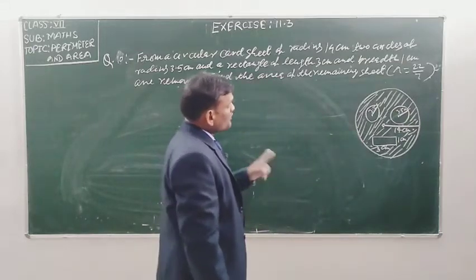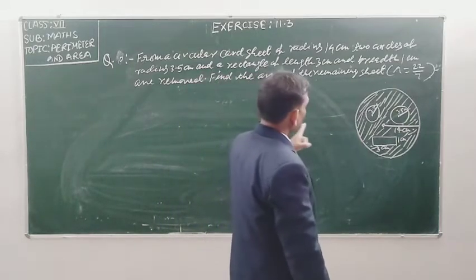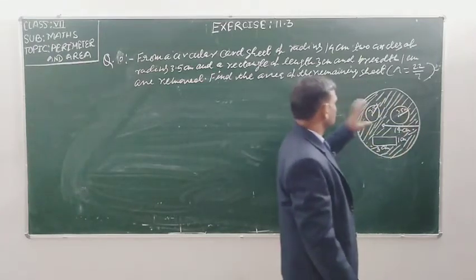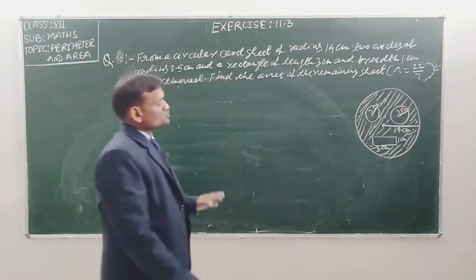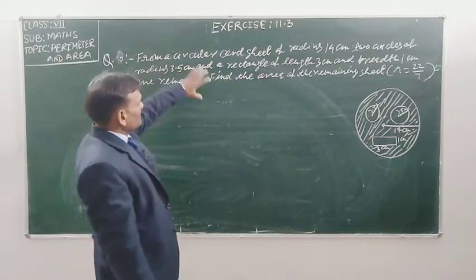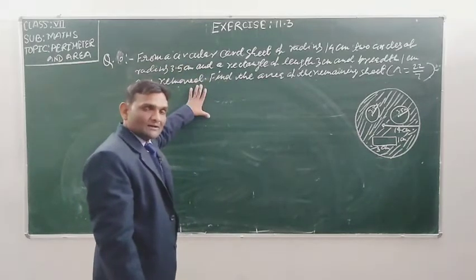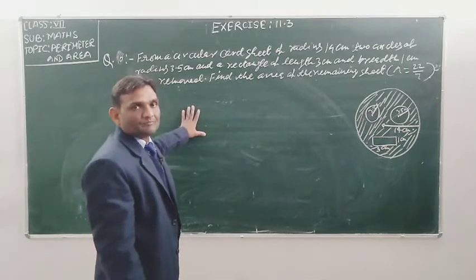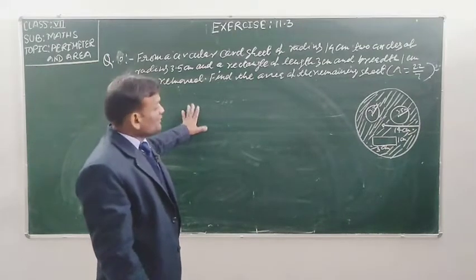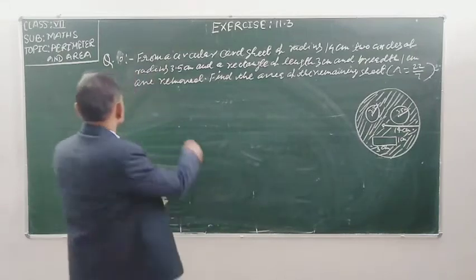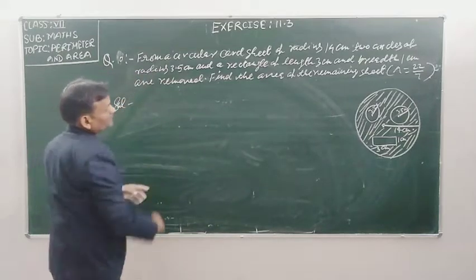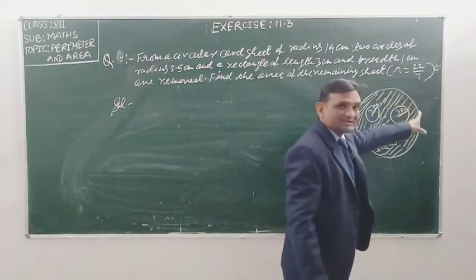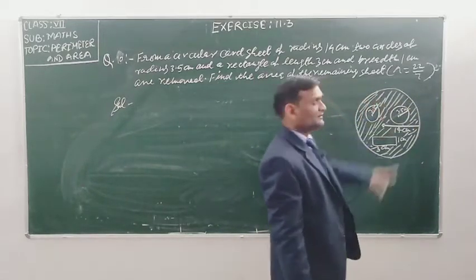So how can we find out the remaining area of this circular curved sheet? Student, I will not solve this question here. I am not writing the statement, but I will discuss it here. How will you solve this question? Firstly, you will find the area of the circular curved sheet.